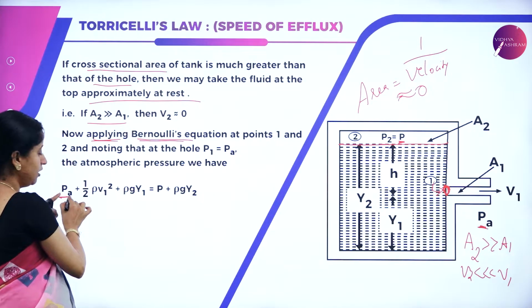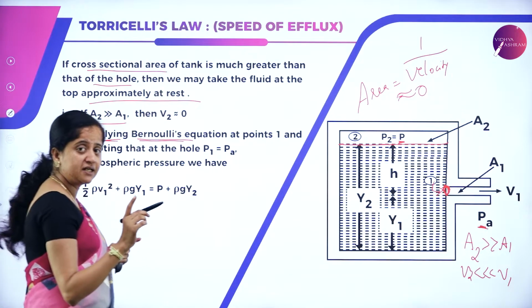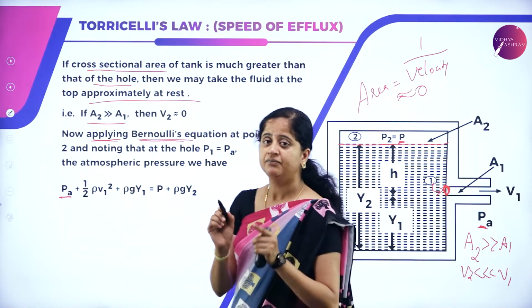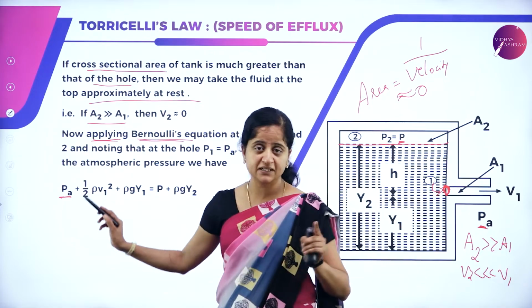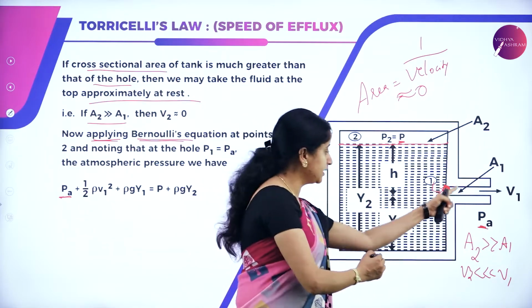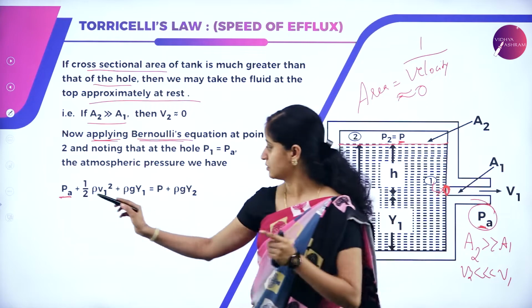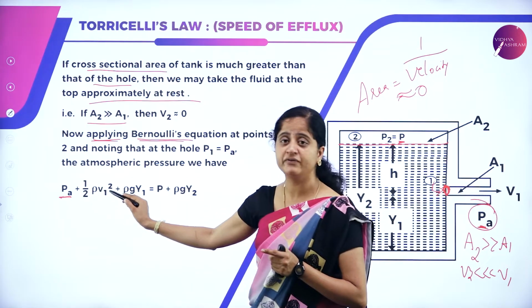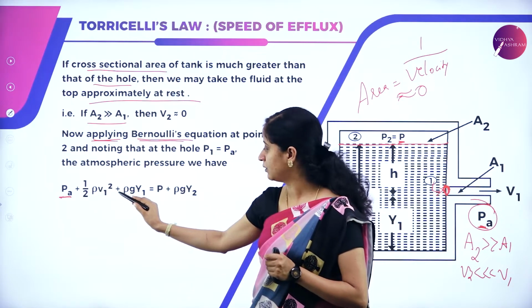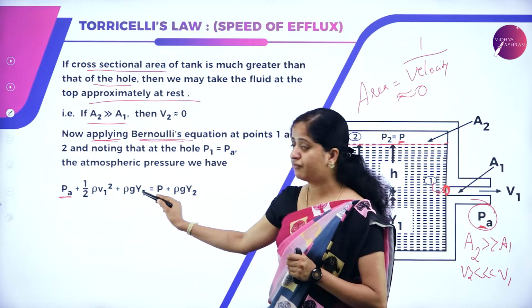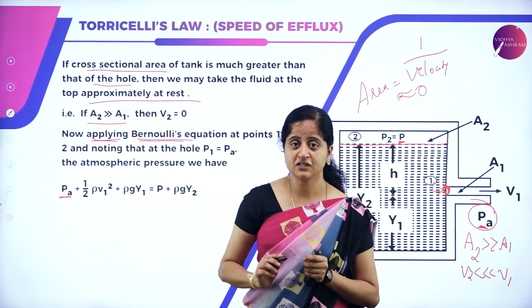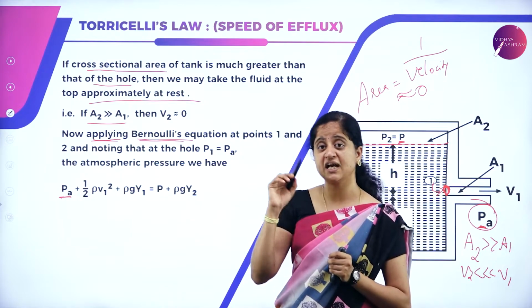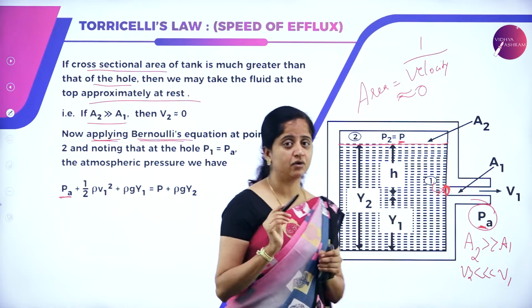We know the sum of pressure plus potential energy plus kinetic energy is constant. So here P stands for pressure, and at point 1 the pressure is atmospheric pressure. So, PA plus half rho V1 square, that's kinetic energy per unit volume, plus rho g Y1, because in the previous Bernoulli's principle expression we have taken rho g H1 because H was the height which we had considered.